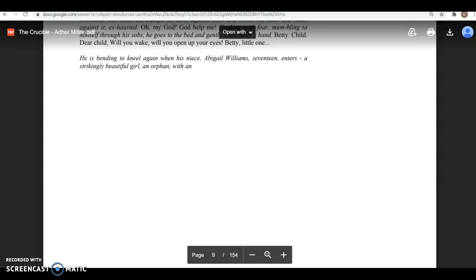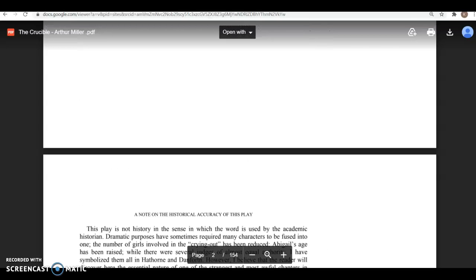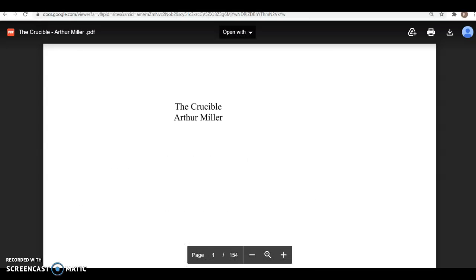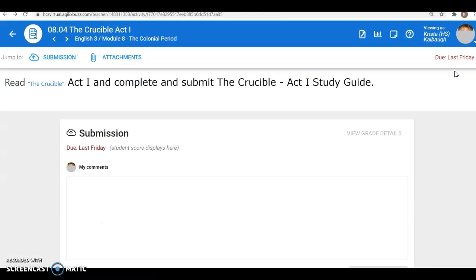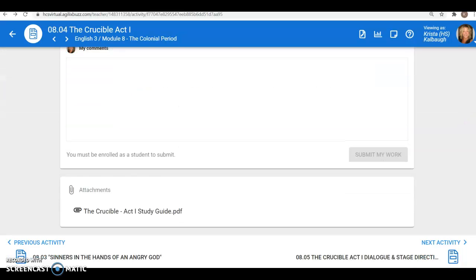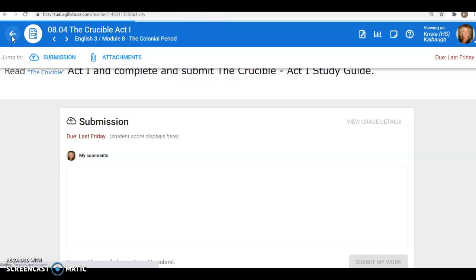We have the Theater of the Republic in Conway. I've gone there and have seen some fantastic shows. So broaden your horizons and check out some plays. All right, so there's the copy of the play. Before you start reading it, you may even want to read a summary of Act 1 before you go in, so that can help you with the understanding of what's going on before you actually get into it. Again, you might want to check out a summary of the play and then go ahead and read it.